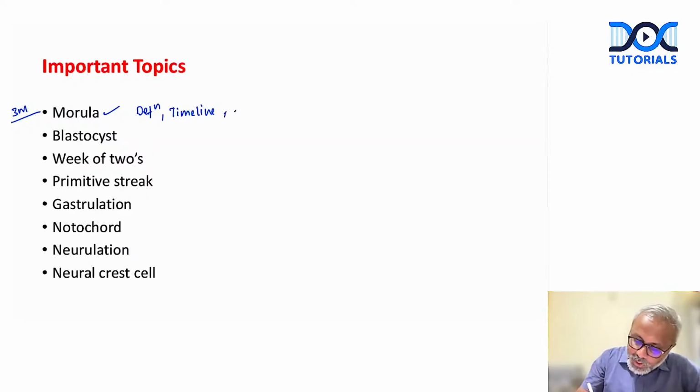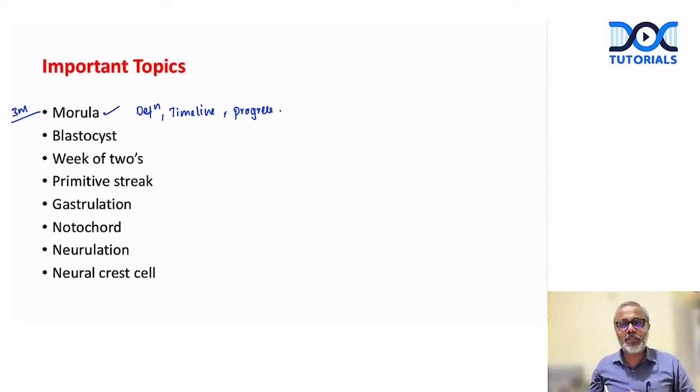Then what is the next stage after morula, right? So morula refers to the 16 cell stage, which is formed usually at about 72 hours after fertilization. This stage progresses to blastocyst, right? Why is it called morula? Because of its appearance to a mulberry. right? So for a 3 marker, this is what we need to write, nothing beyond it.